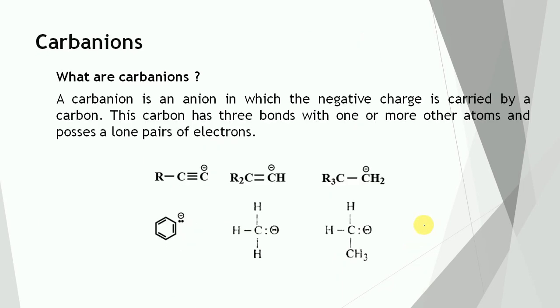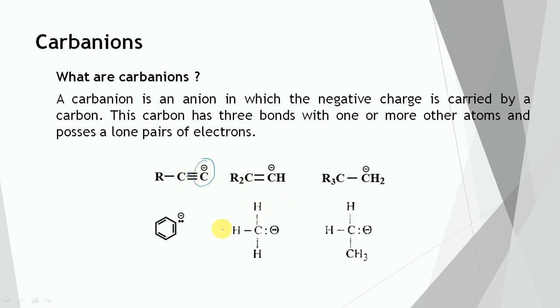Carbanion. A carbanion is an anion in which the negative charge is carried by carbon. This carbon has 3 bonds with one or more other atoms and possesses a lone pair of electrons. For example, acetylide anion. In this case, the carbon carries the lone pair of electrons with negative charge, and this carbon is further bonded to another carbon through 1 sigma bond and 2 pi bonds.